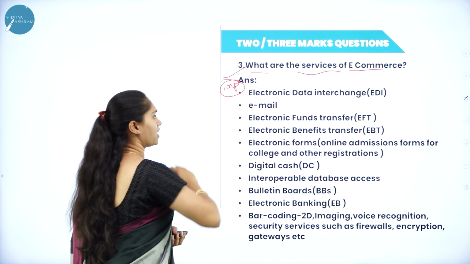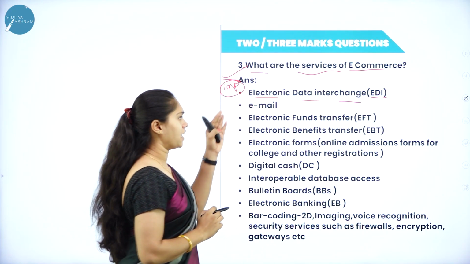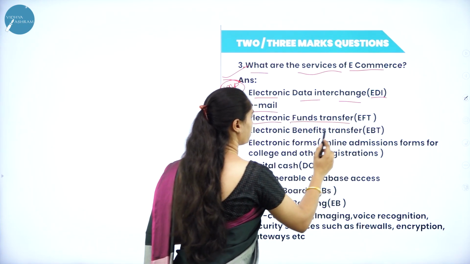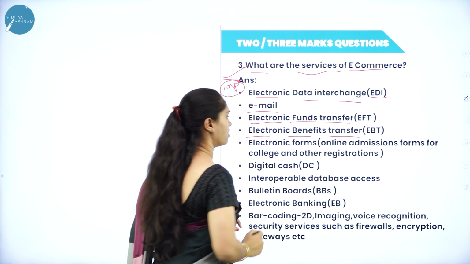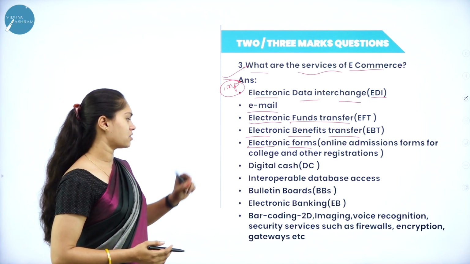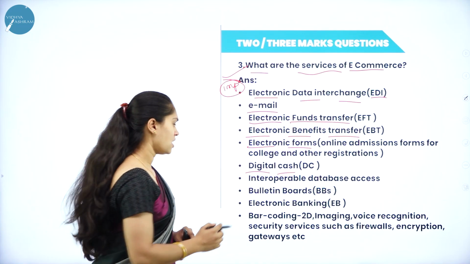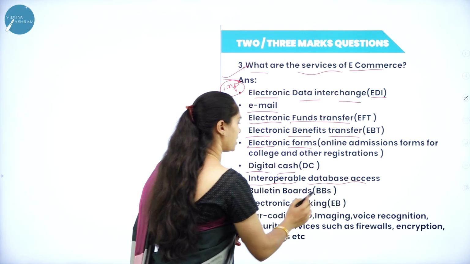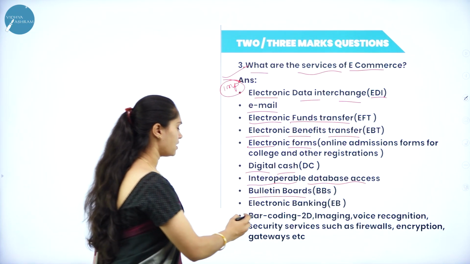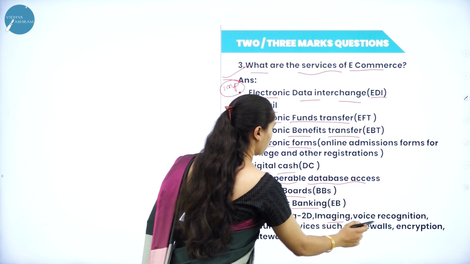So what are the services we can get? Electronic data interchange, that is EDI. And email, electronic fund transfer, EFT, electronic benefit transfer, EBT, electronic forms. That means we are going to use online forms, that is Google Forms we can most of the time say, and we have digital cash, DC, and interoperable database access, bulletin boards in order to get the news on the internet, then electronic banking, EB, and also we have barcoding, 2D imaging, and voice recognition.